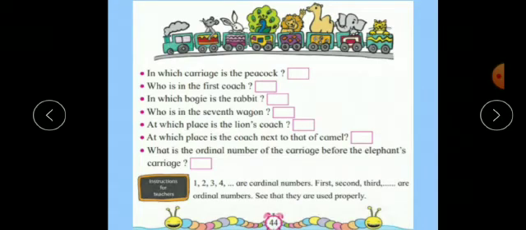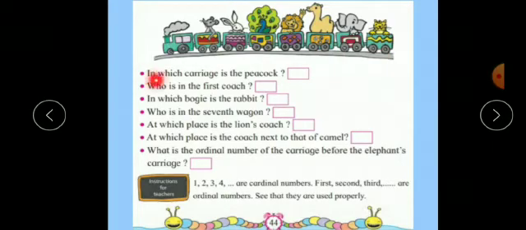Now see next. Now here it is a bogie. Here is the engine. And after the engine there are some coaches. So we will give numbers to the coaches only. Now here 1, 2, 3, 4, 5, 6, 7. Like that we will give numbers to the coaches.